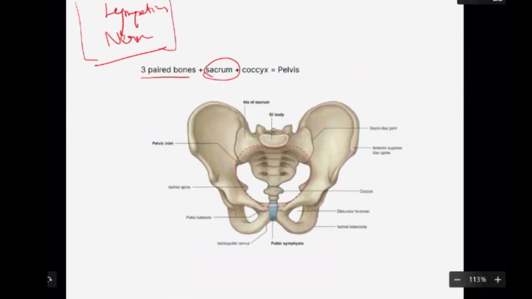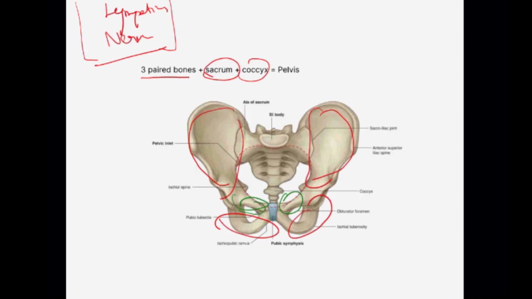Those are the ilium, ischium, and pubis. Okay, so these ossify to form the pelvis along with the sacrum and the coccyx. So this is the bony structure of the pelvis.